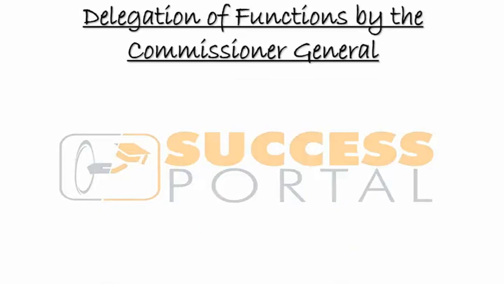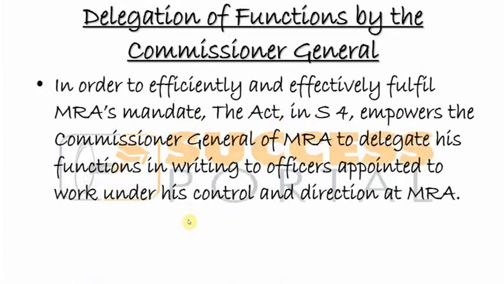So let us look at the delegation of functions by the Commissioner General. He cannot possibly do everything alone. So he has that power to delegate some of his functions to a person that he is directing, or is under his control. So in order to efficiently and effectively fulfill the MRA's mandate, which is basically to collect revenue for the government,